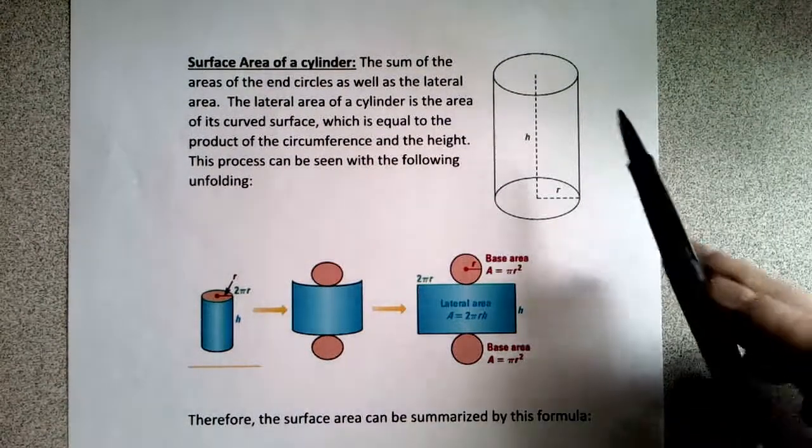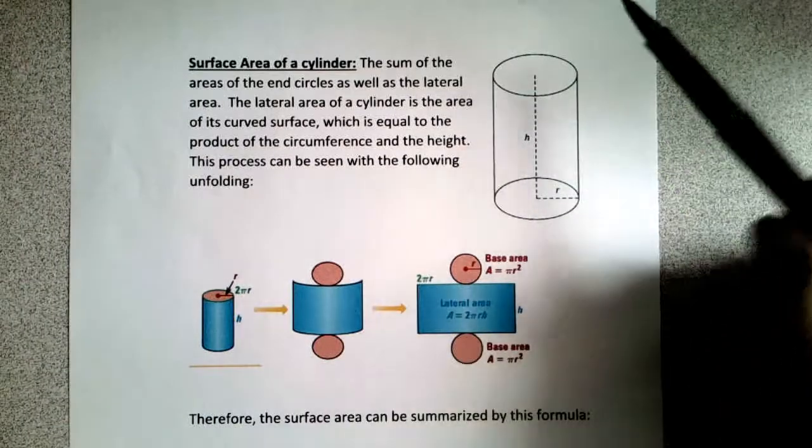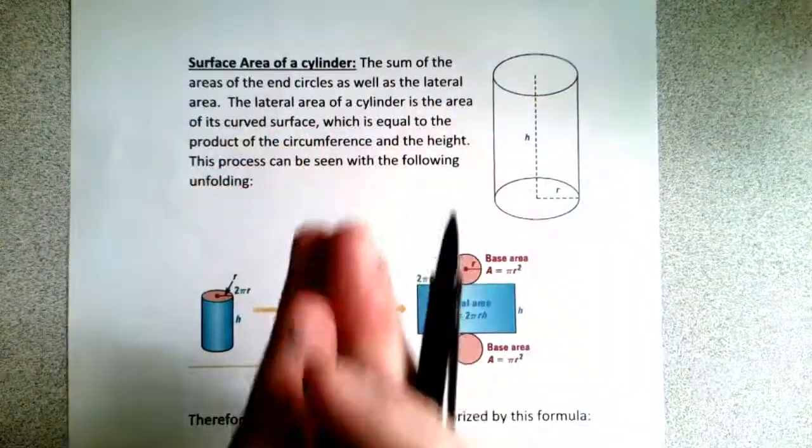If you took a cylinder, think of it as a pop can, right? A cylinder is this shape right here. It looks like a pop can. It has a height and it has a radius, right? It's kind of 2 circles on the ends and a side in between.